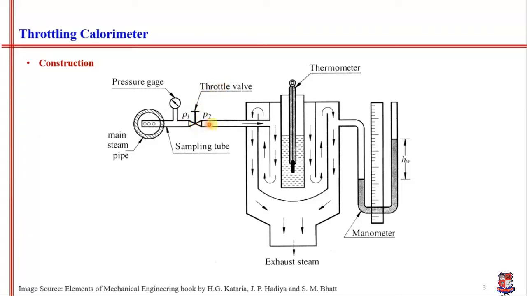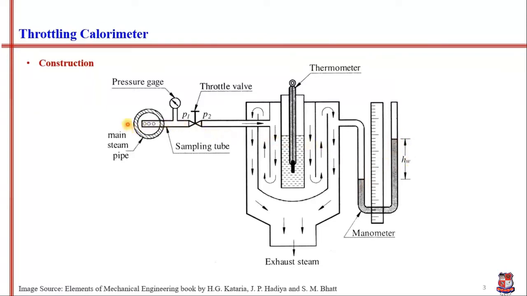and this sampling tube opens up in this chamber in which we can see a sinusoidal passage, and on the right side of this chamber a manometer is connected. A manometer is basically a device which is used to measure pressure, and there is some liquid inside the manometer, and this HW represents the difference in the levels of the manometer tube.